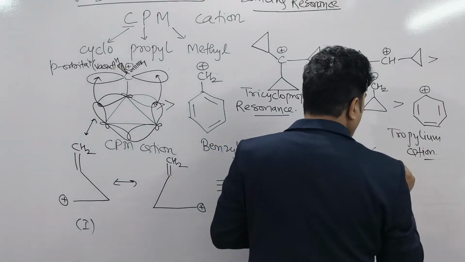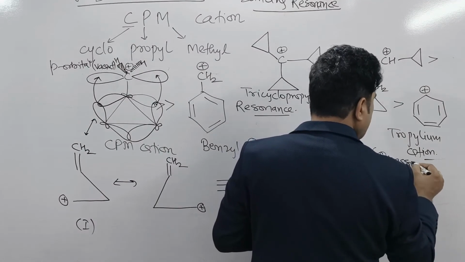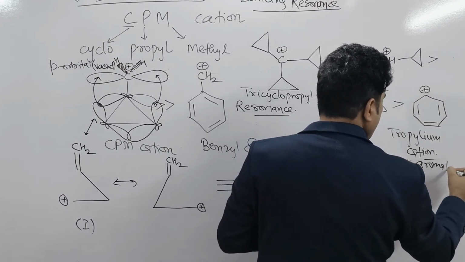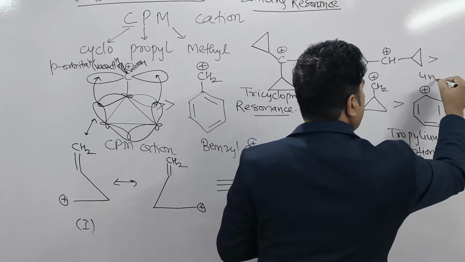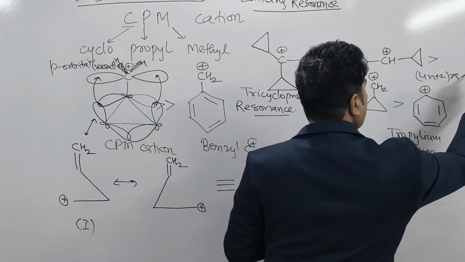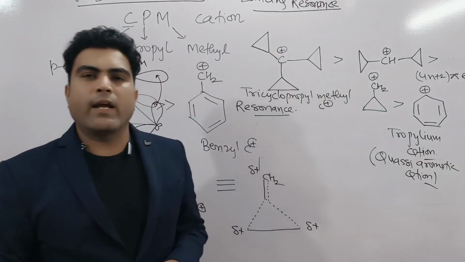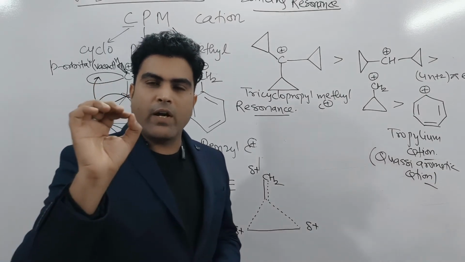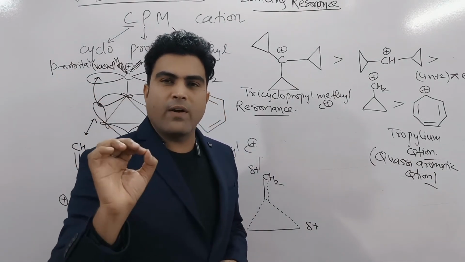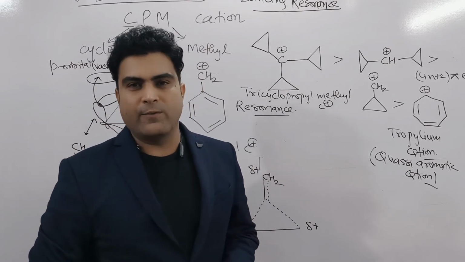So this is known as what? Quasi aromatic cation. It obeys the 4n plus 2 pi electron rule. Okay, so the cyclopropyl methyl carbocation is even much stronger than tropylium carbocation also.